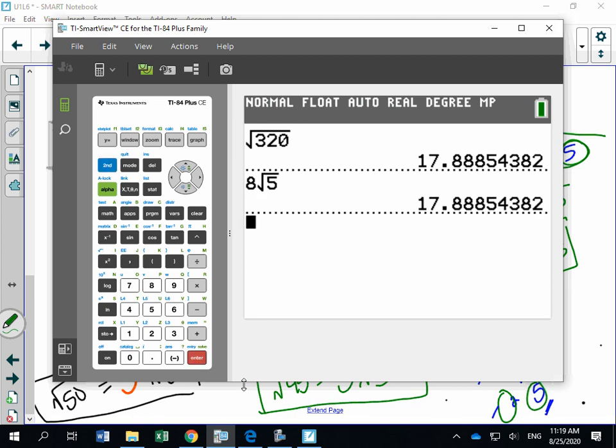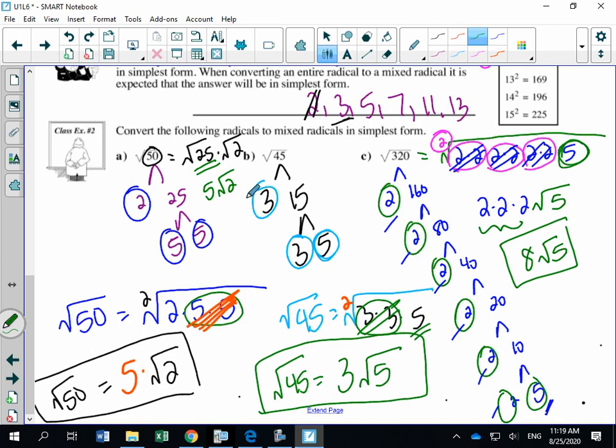Okay. For those of you that still like this method a little better, you would have had to see that this 320 can be broken down to root 64 times root 5, and this is where students have a harder time, because 64 times 5 is 320, right?